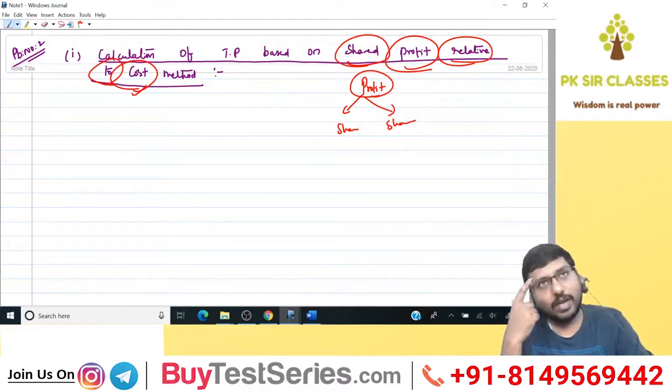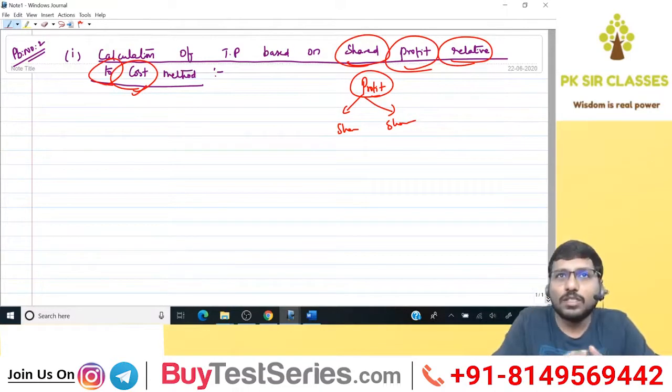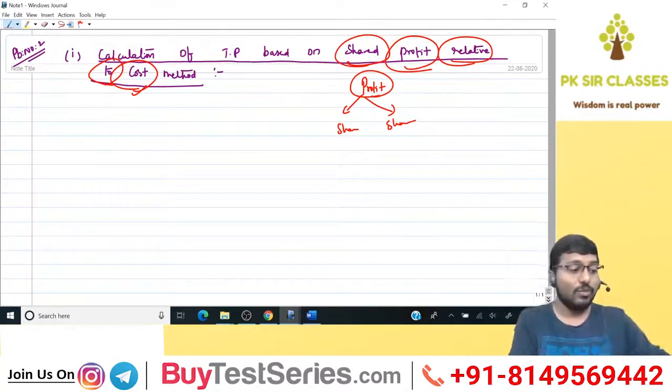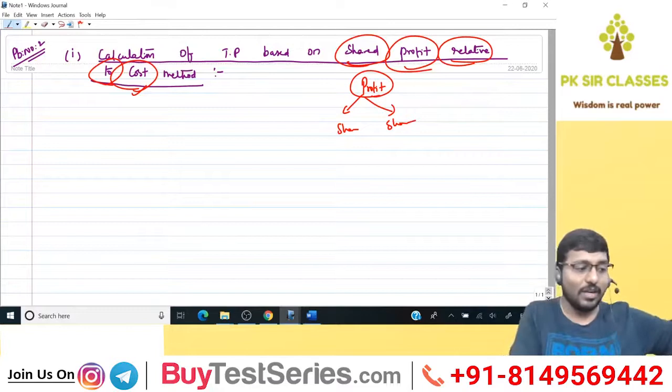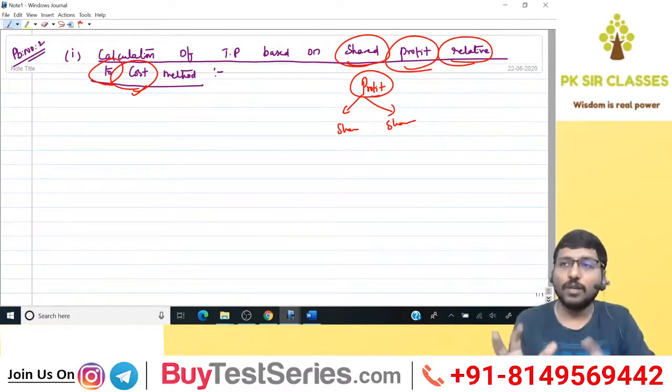So based on this method, you see how imagination helps you. First I need to calculate profit for the company as a whole. Now this is very important. This is the reason why you're coming for classes. In books, all this thought process will not be there. Will he give you in books that first you should think this, next you should think this? No. So listen carefully.